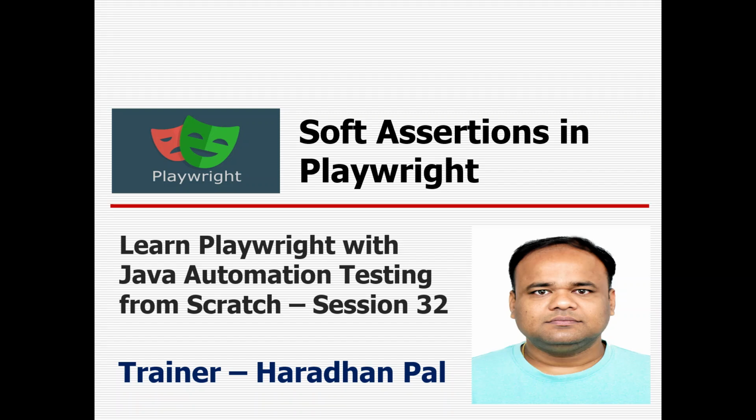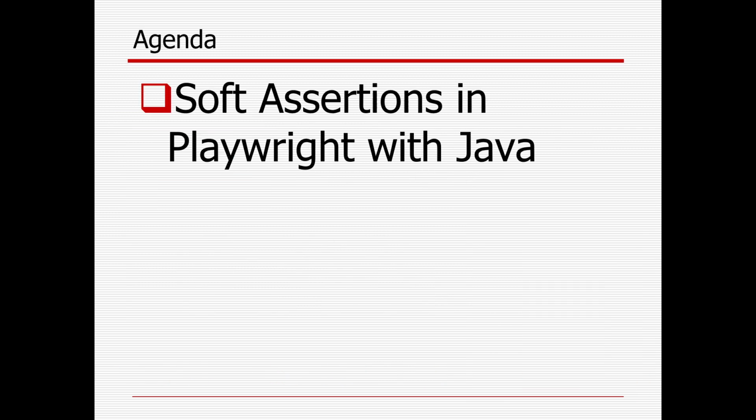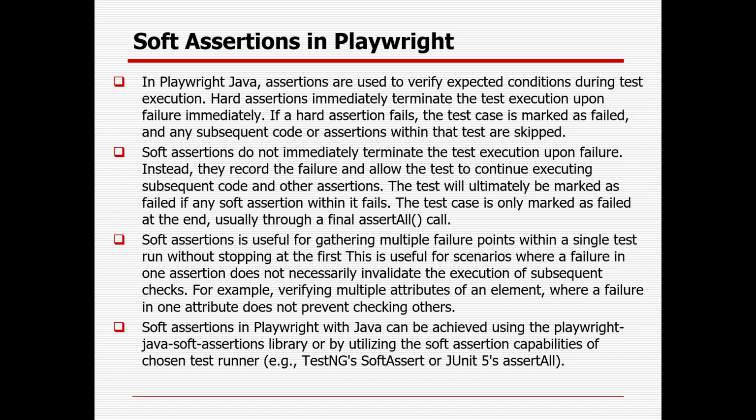Guys, welcome back again to Playwright with Java Automation Testing Session 32. In this session, you will learn about soft assertion in Playwright with Java. So as of now, you have already learned about the different types of assertion available, and you also learned about page level and locator level assertion along with negative assertion.